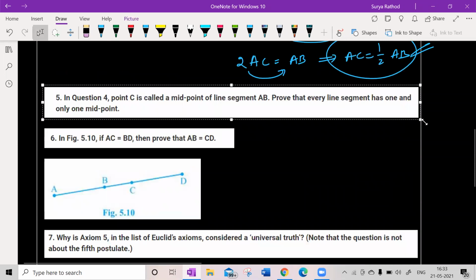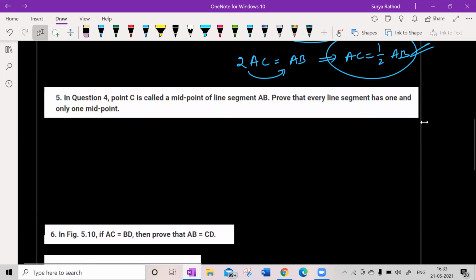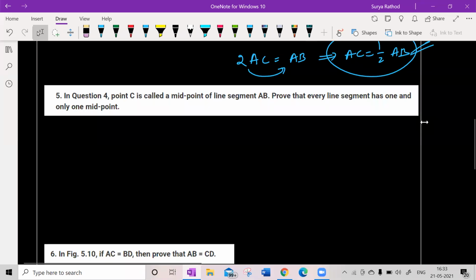Shall we go for the next one now? In question 4, point C is called the midpoint of line segment AB. We have solved this question as well. Prove that every line segment has one and only one midpoint.